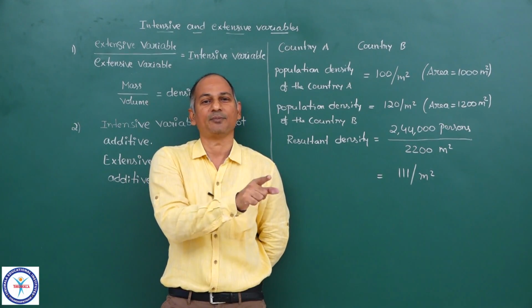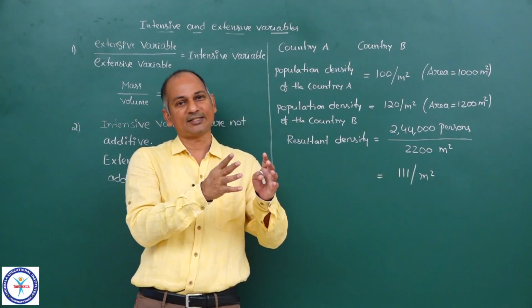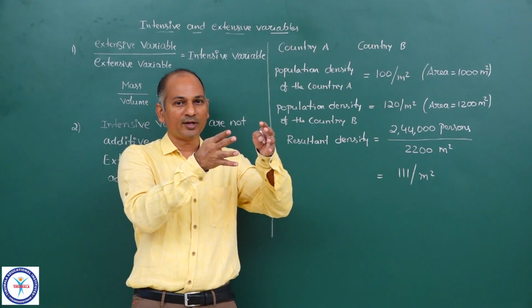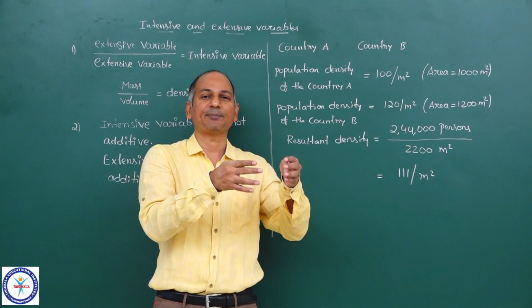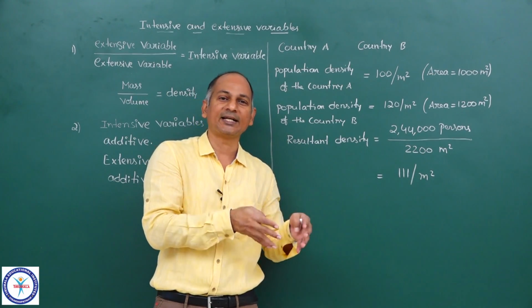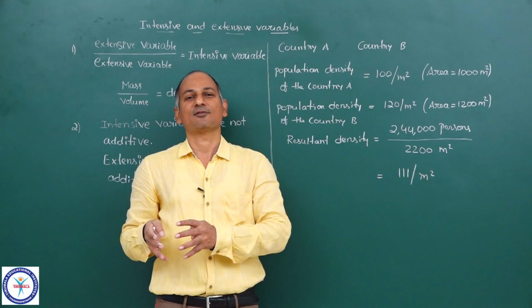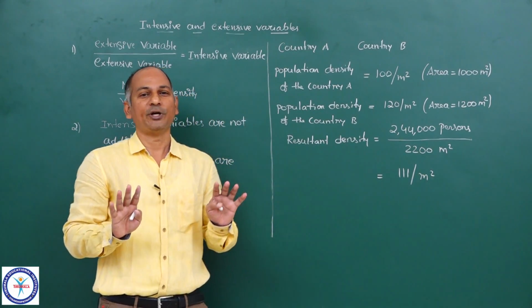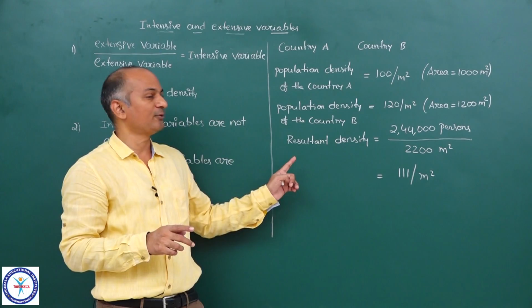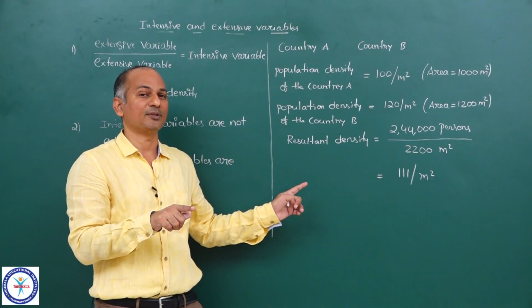So first convert the intensive into extensive. Then by adding or subtracting, determine the resultant extensive, and the resultant extensive is converted back into the resultant intensive. This is the procedure to determine the resultant intensive variable.